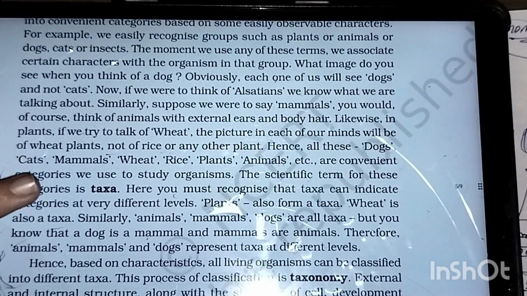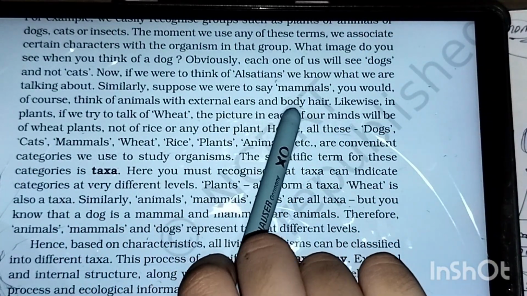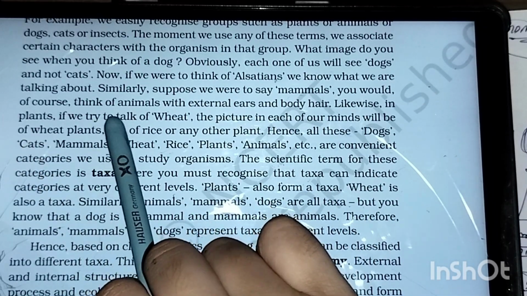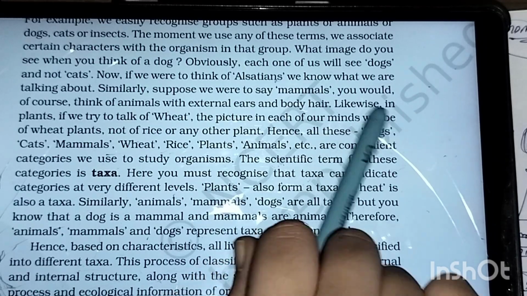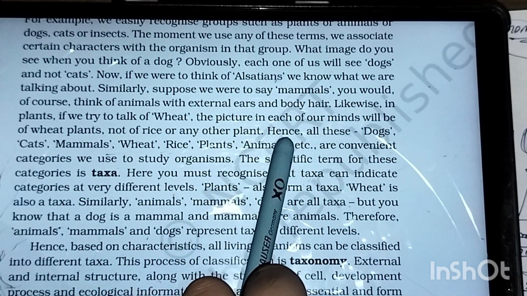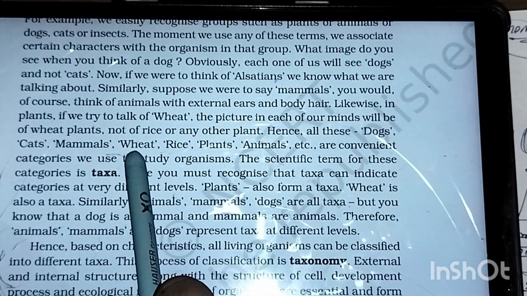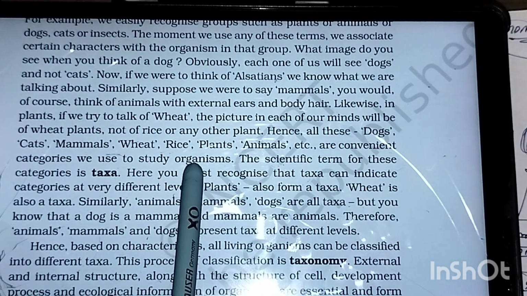Likewise, in plants, if we talk of wheat, the picture in each of our minds will be of wheat plants and not of rice or any other plant. Hence, all these dogs, cats, mammals, wheat, rice are convenient categories we use to study organisms.